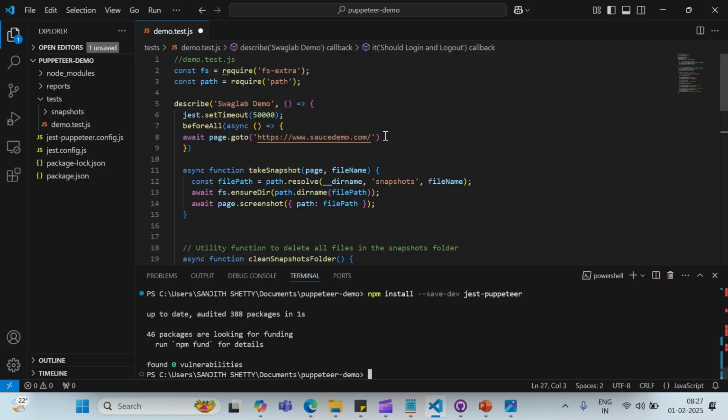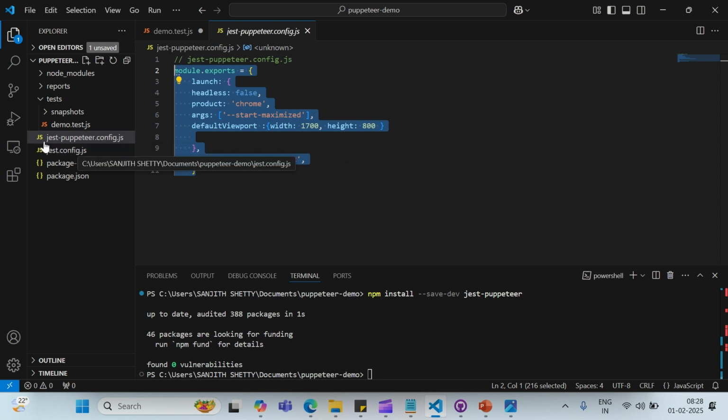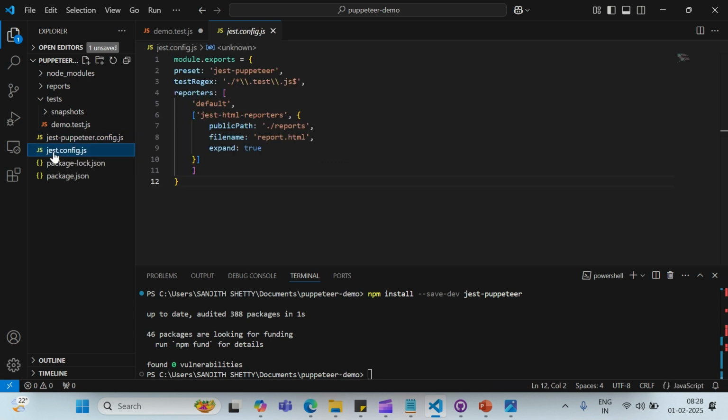The jest-puppeteer.config.js file is used to configure the behavior of Puppeteer when it's integrated with Jest. This configuration file allows you to specify various settings for launching the browser and controlling its behavior during test execution.